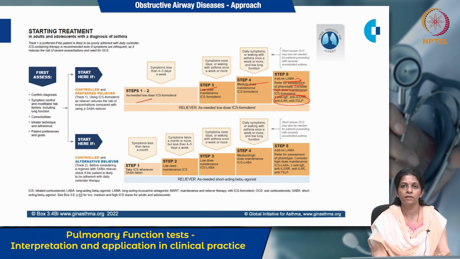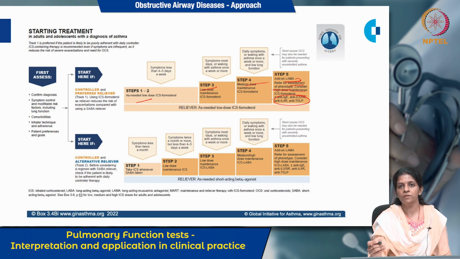You use inhaled corticosteroids along with that SABA, or you are using SABA and at that time you are also using the inhaled corticosteroids. In step 2, when symptoms occur more than 4 or 5 days a week, then you have to use low dose maintenance inhaled corticosteroids, and as and when needed you can also use this SABA. Then in step 3 and step 4, along with low dose maintenance inhaled corticosteroids, you have to use a long acting beta agonist. In step 4, you use medium dose inhaled corticosteroid therapy along with the long acting beta agonist.